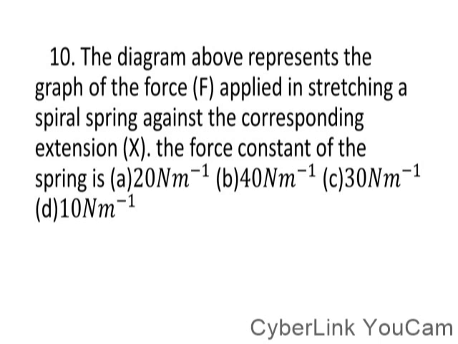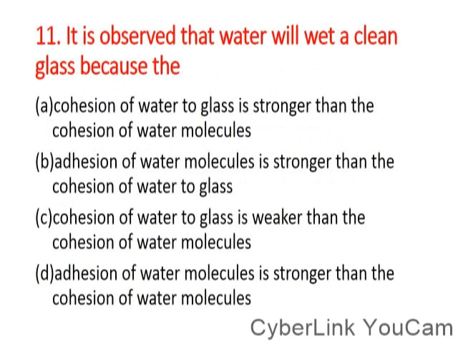Okay, now the next one. It is observed that water will wet a glass. Why does water wet glass? The main reason is that the adhesive force is greater than the cohesive force. That is why water wets glass.